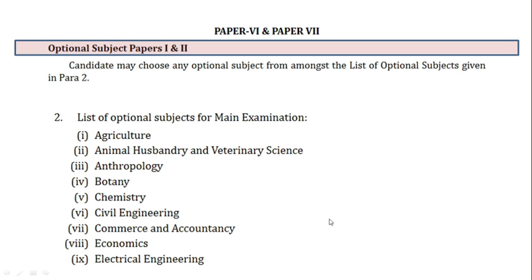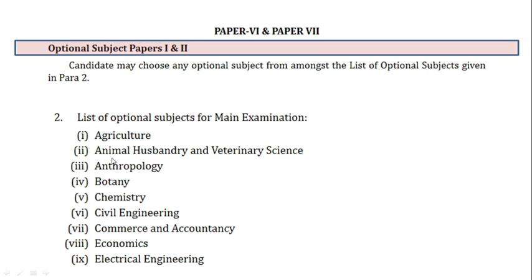In the mains paper, students also have to appear for optional subject paper 1 and 2. Students can choose any optional subject out of the following, and they have to write 2 papers for each subject. So for example, they can choose agriculture, for which they have to appear for paper 1 and paper 2.